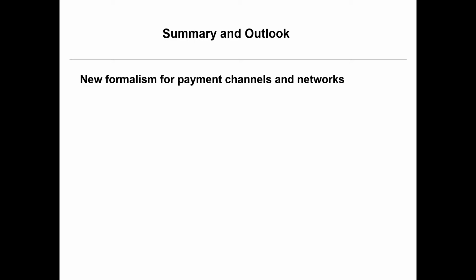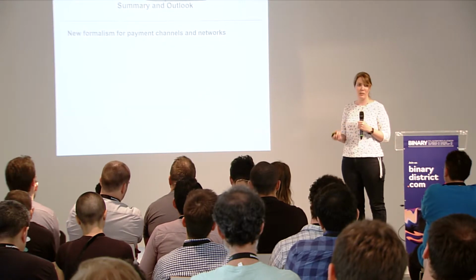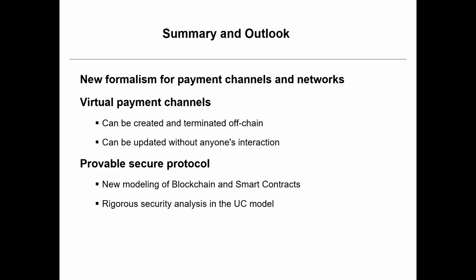OK, so now let me quickly summarize what I've told you today. We've seen a new formalism of what it means to have state channels and networks, especially the virtual payment channels, so channels that are opened and closed over an intermediary, where we don't go to the blockchain, but we go to the intermediary. And this is nice because the intermediary can't interfere with that channel, and we have a very nice fee concept here. And on top of that, we've proven our protocol to be secure in the UC model.